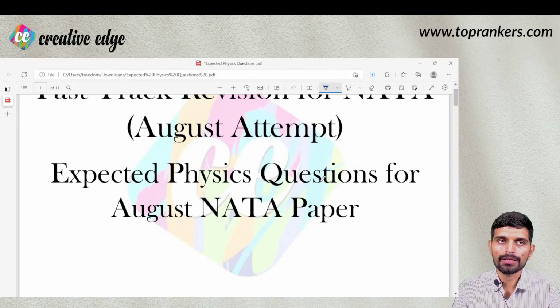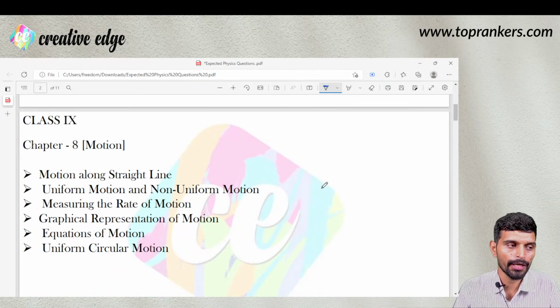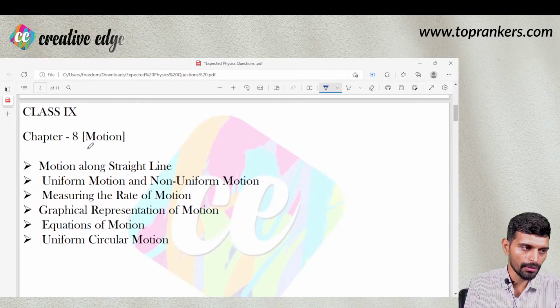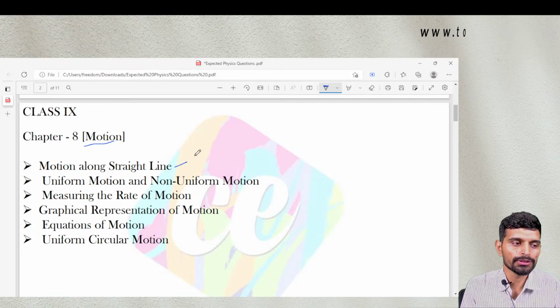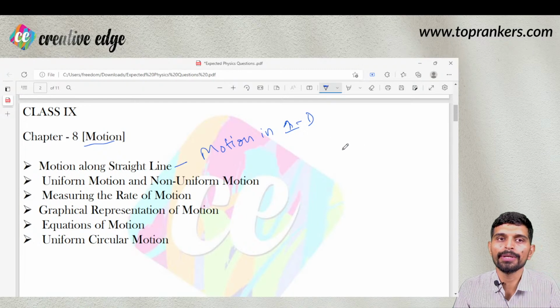So let us start with chapter wise. As per NCERT chapters, we are going to discuss the possible questions that could be there in NATA third attempt. So let us start with the very first chapter from class 9, that is chapter 8 in NCERT sequence, and this chapter is motion, and the headings that are there in motion along straight line. So this is motion in one dimension, basic conceptual questions that could be displacement and distance in one dimension.